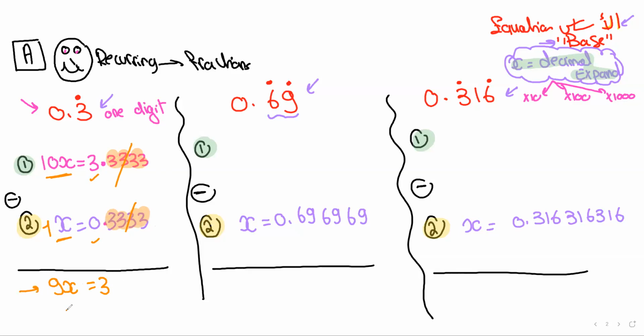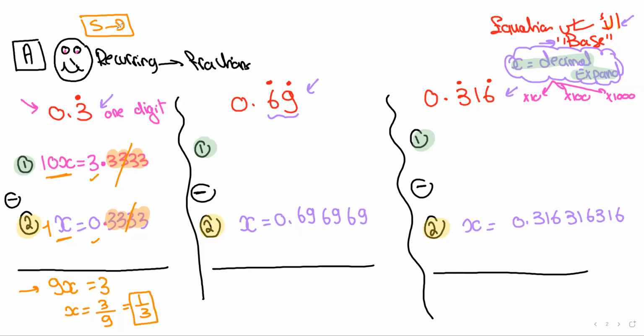Now I can easily solve for x. So x is equal to 3 over 9. Always remember to simplify it. For the simplest form of 3 over 9, you can place it on the calculator, press equal, and you will end up with 1 over 3. Now, if you wish to check that your answer is correct, which is what I'll do right now, 1 divided by 3, press the S to D button. You'll find that it changes into